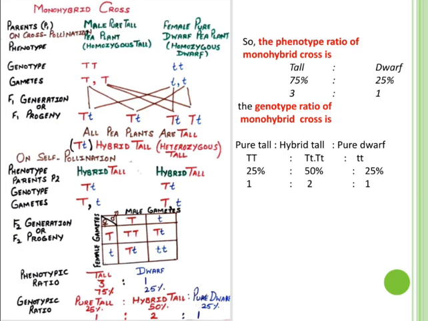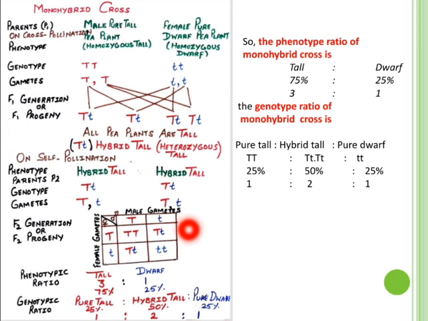Now plants of the F1 generation become the parents of the F2 generation. The phenotype of all plants is the same, as all are hybrid tall. Their genotype is capital T, small t. These plants undergo self-pollination. Now this time half the gametes will carry the allele of the tall trait, that is capital T, and half will carry the allele of the dwarf trait, small t.